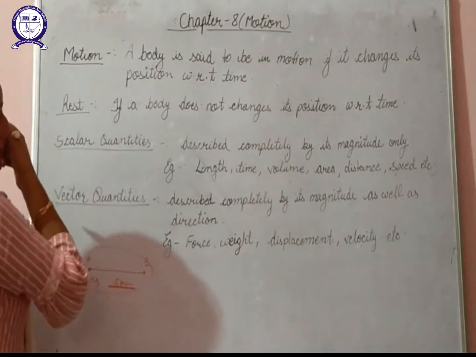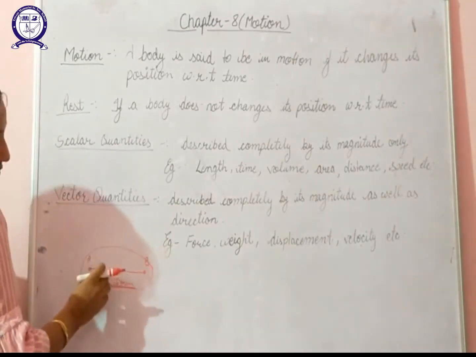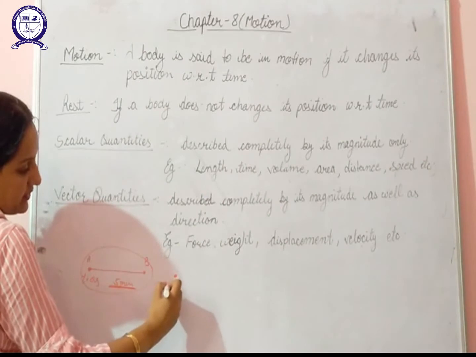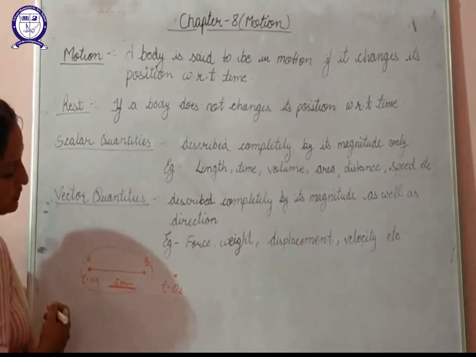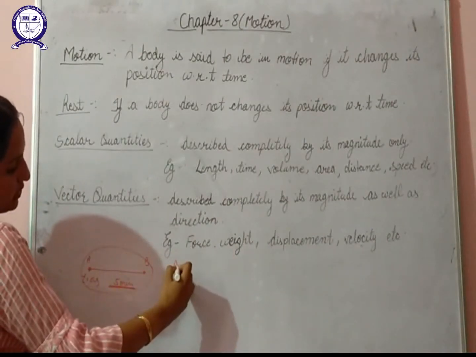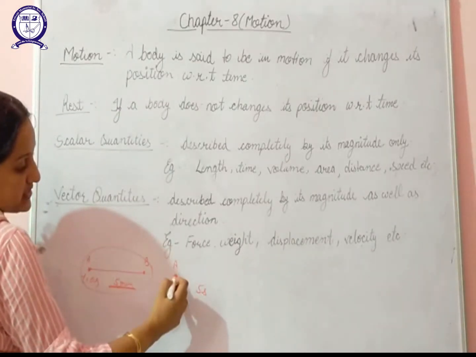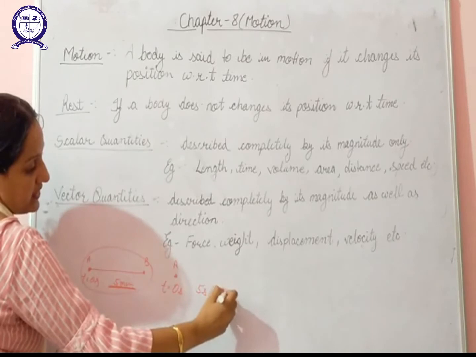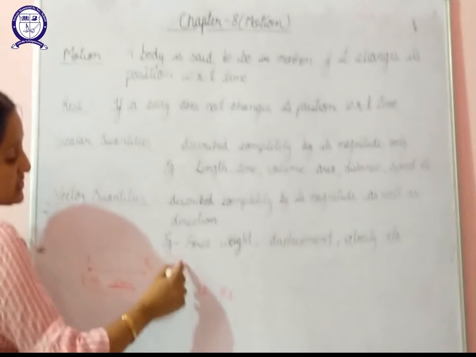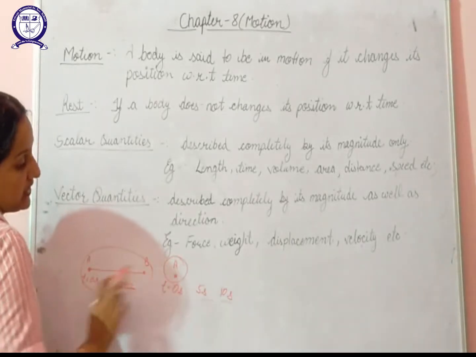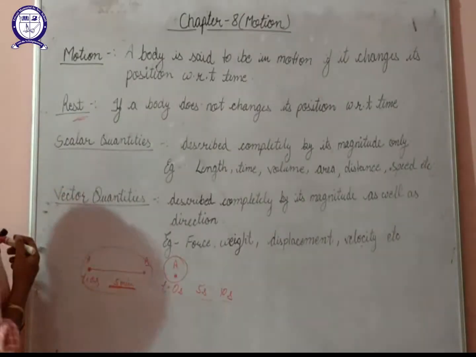Next one, rest. A body is at rest if it does not change its position with respect to time. Suppose I start to observe a body, and that time is equal to 0 seconds. At that time the body was at position A. After 5 seconds the body is still at position A. After 10 seconds also the body is still at position A. So here we can say that the body is not changing its position with respect to time. So we can say that this particular body is at rest.